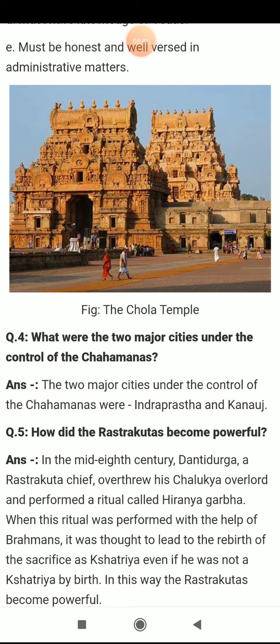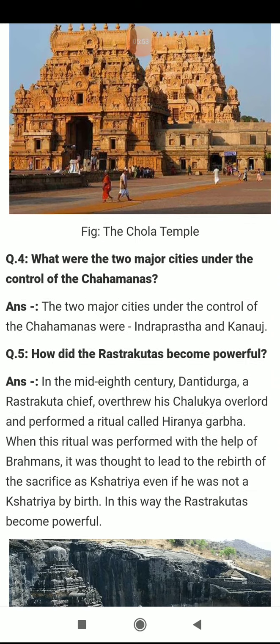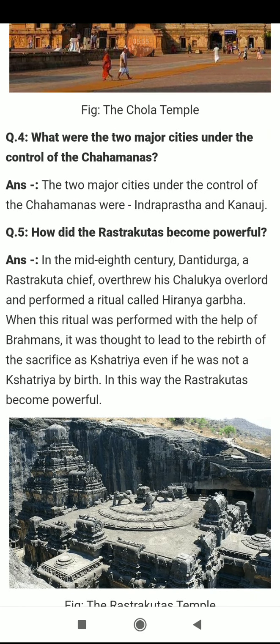Chola, right? So we have talked about the Nishumbasudini temple, the goddess. Next we have talked about the Thanjavur temple and all. So many temples were constructed by the Chola dynasty, the Chola empire, the Chola kings, right? Next is about what were the two major cities under the control of the Chauhanas. Prithviraj Chauhan, we have done about this. Who was Prithviraj Chauhan? When our chapter started, we talked about him.